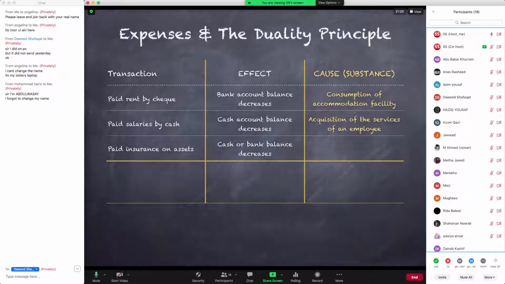That is the effect. But what are we getting in return? What economic benefit are we deriving from this consumption or this spending of cash and bank? And you should agree that we are actually buying security against risks of damages and losses. That is the reason why we paid for this insurance. That is the cause which led to the effect of losing an amount from your cash or bank balance. So do you agree with this? Please give me a green check if you understand the third example, right?